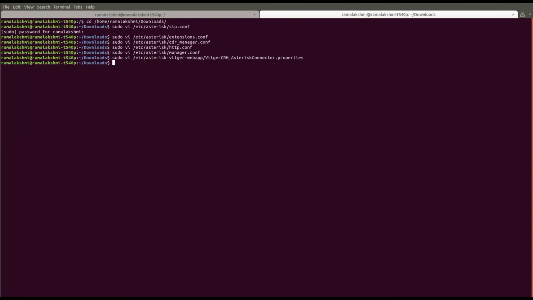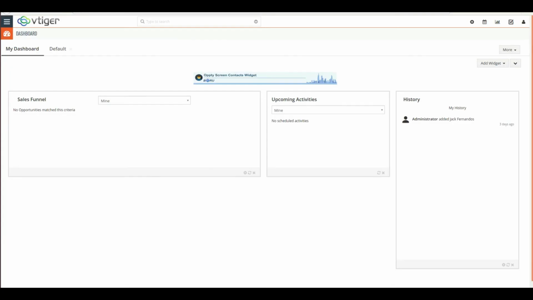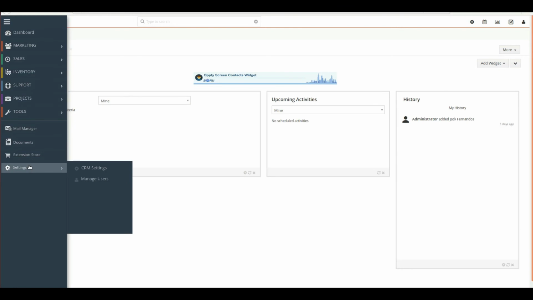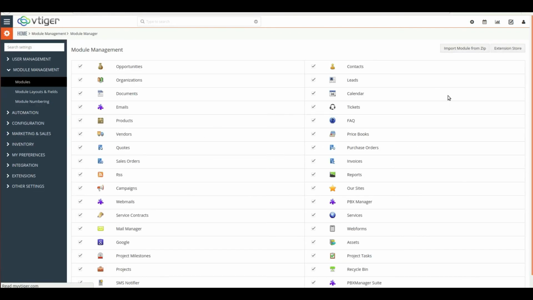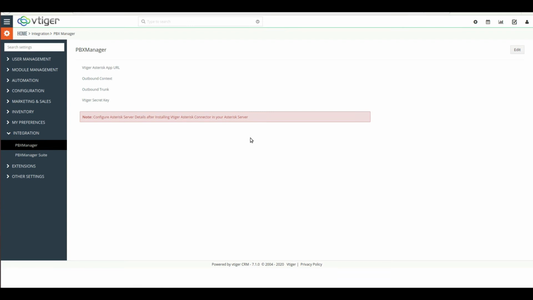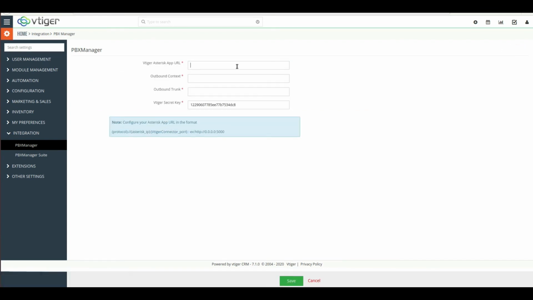In your Vtiger CRM, go to CRM settings, then select modules. Here choose PBXManager under integrations. Click on edit. Provide your Asterisk IP with an Asterisk port.